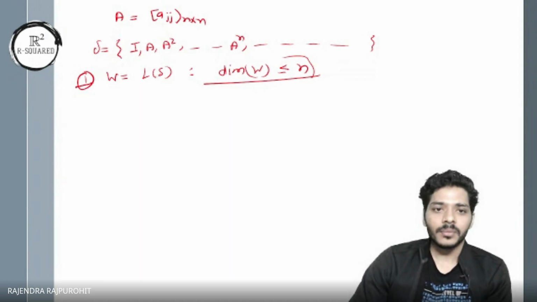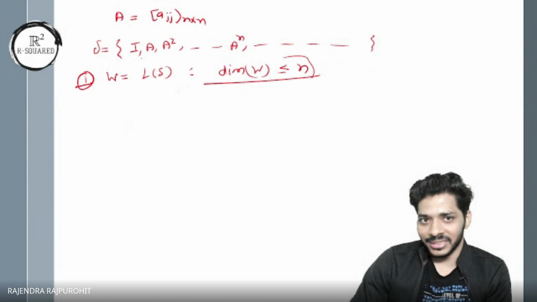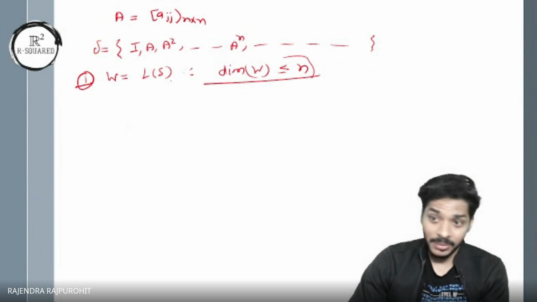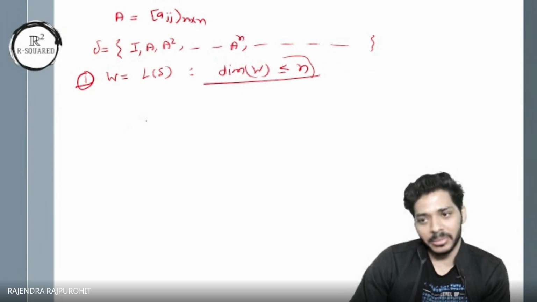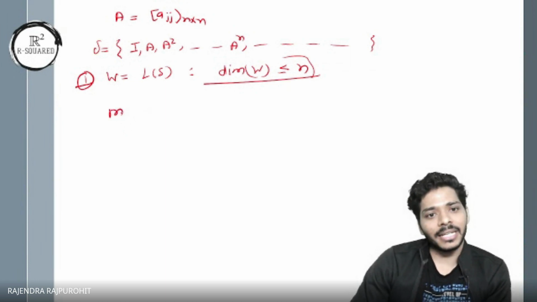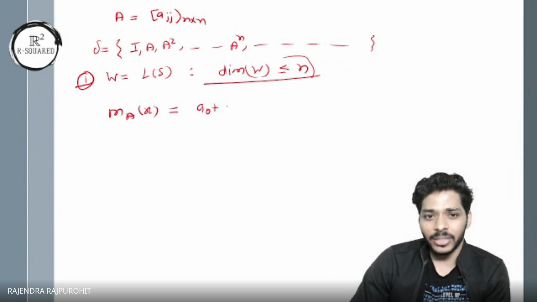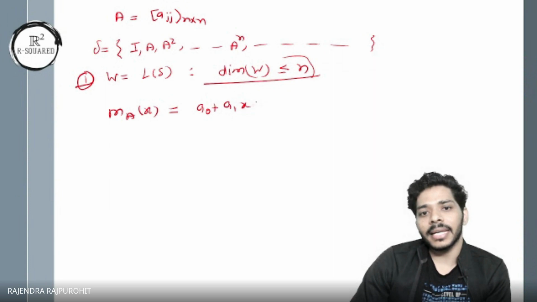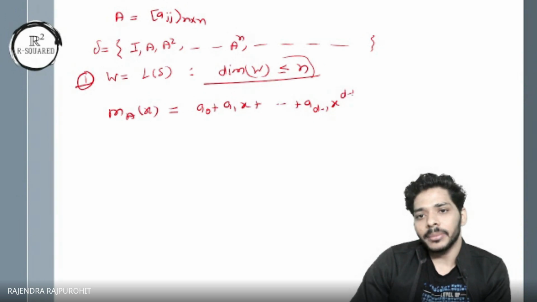Okay, now what I'm saying is that if you have a minimal polynomial of this matrix, again the characteristic is of degree n, the minimal is of degree maybe n or maybe less. So if I take the minimal polynomial of A, and let's say that is a naught plus a1 x plus so on plus a d minus 1 x to the power d minus 1 plus x to the power d. That's again a monic polynomial.